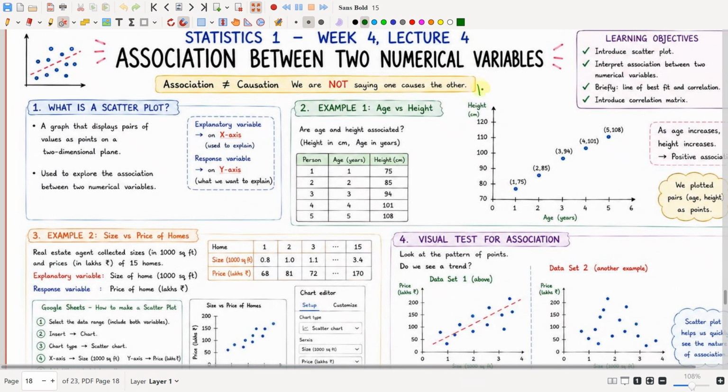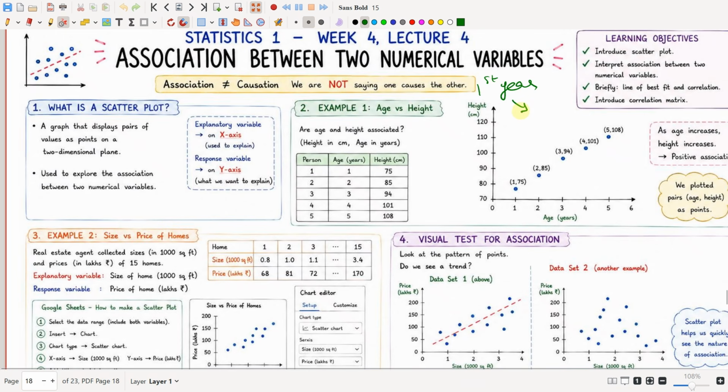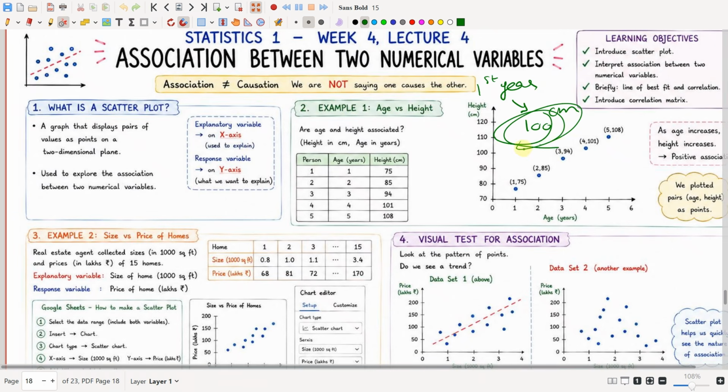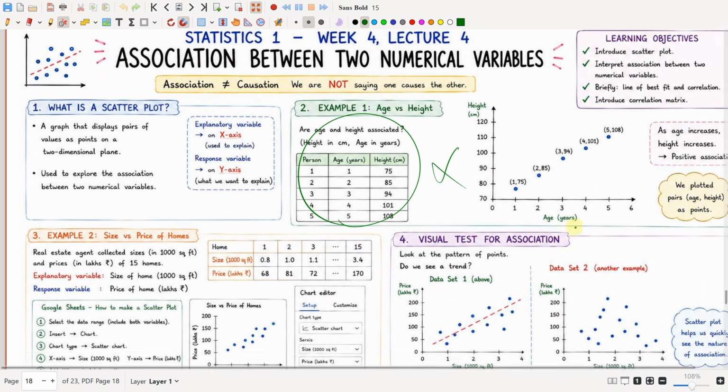See, first the age is the first year. The baby is in the first year, and if the height is 100 centimeters, then it will be wrong. A baby cannot be 100 centimeters, right? So this example is wrong here.